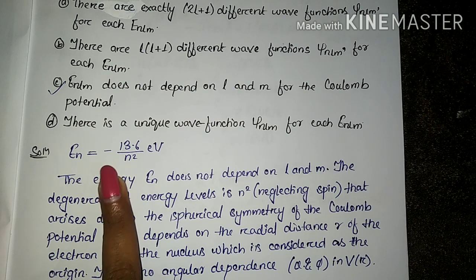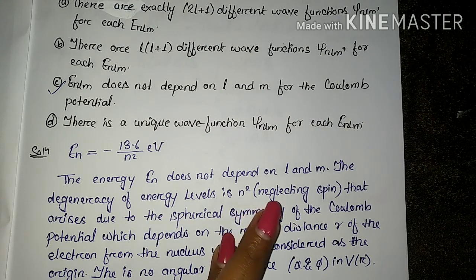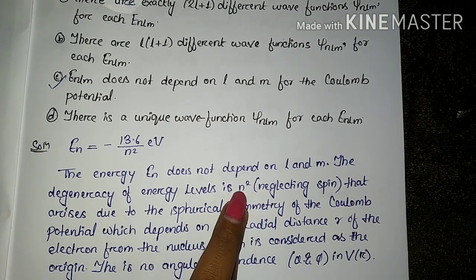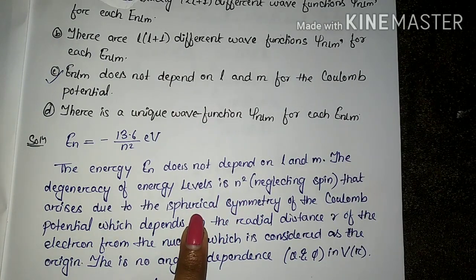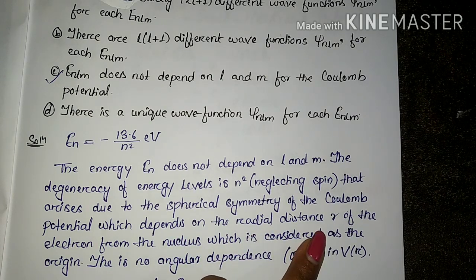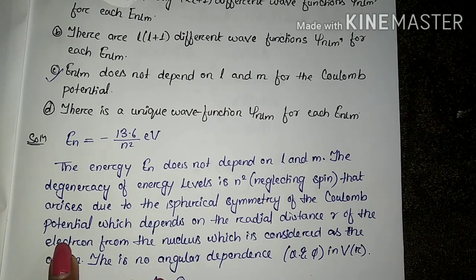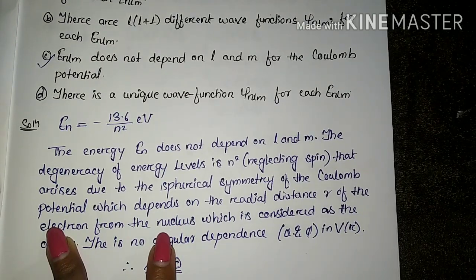And the degeneracy of the energy levels is n square, neglecting the spin. This degeneracy arises due to the spherical symmetry of the Coulomb potential, and it depends only on the radial distance r of the electron from the nucleus, and the nucleus is considered to be the origin.